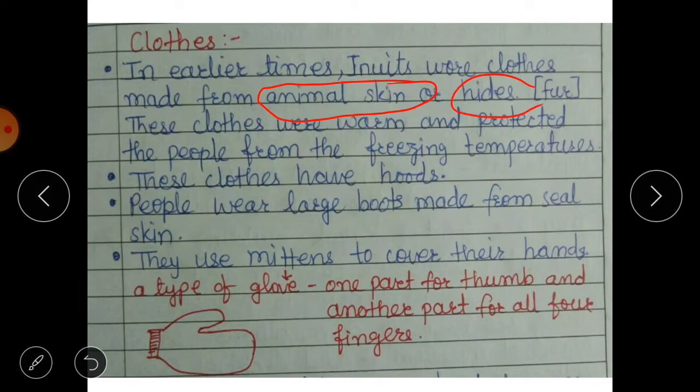Hides means the fur. Animal skin and fur they use for making their clothes, because these clothes are warm and protect these people from the freezing temperatures.